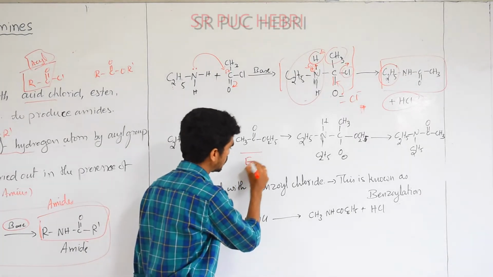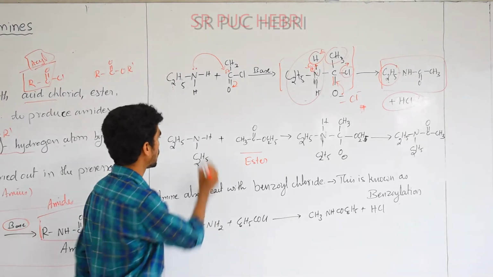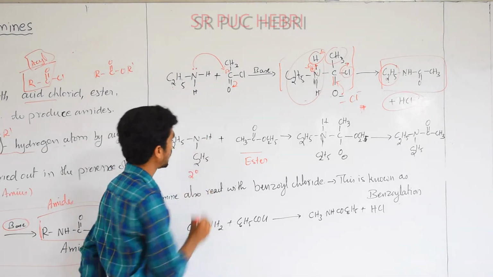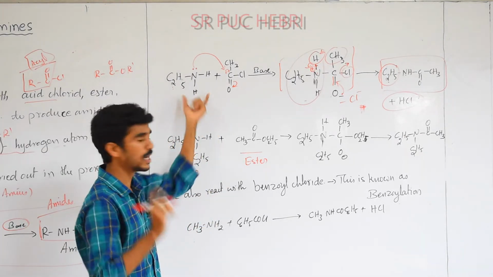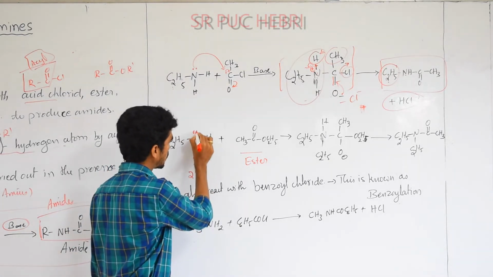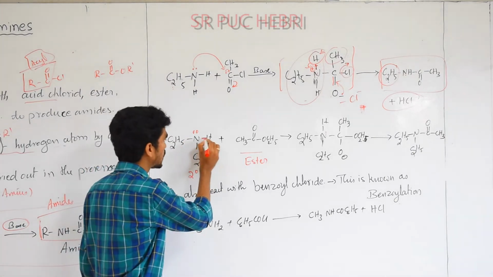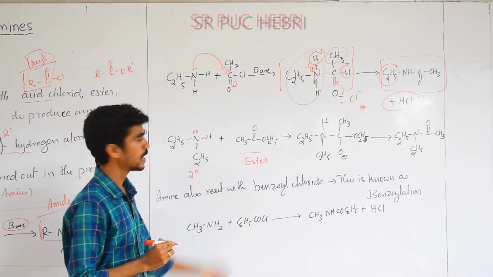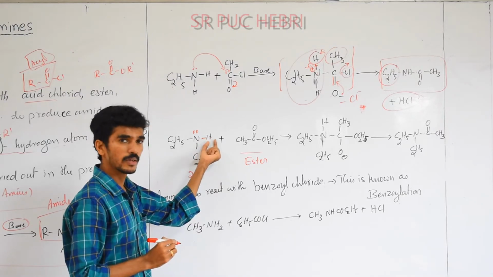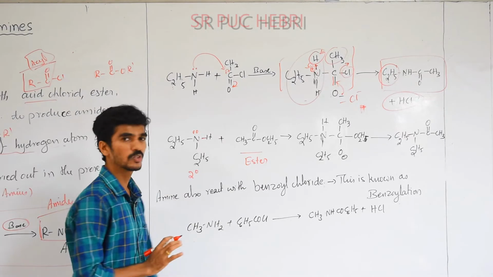Now it is an ester. Ester also undergoes what? Acylation process. Now again, it is a secondary amine, and the first example was the primary amine. Whichever secondary amine it is, there is what? A lone pair of electrons, but there should be a hydrogen present. Only then it will undergo acylation, but tertiary it is not possible.